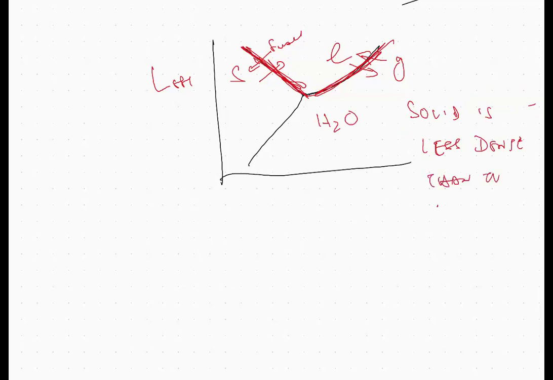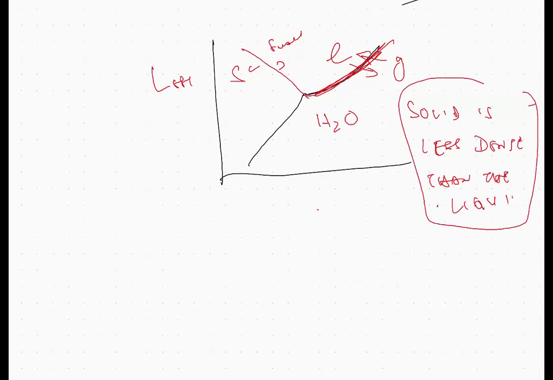In water, ice floats, so the solid is less dense than the liquid. If the curve is like this, then the solid is denser. So we're not talking about that. If it is inclined to the left, solid is less dense than the liquid, or the liquid is denser.